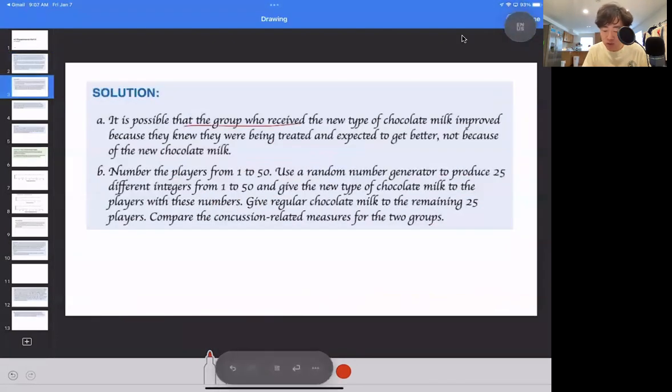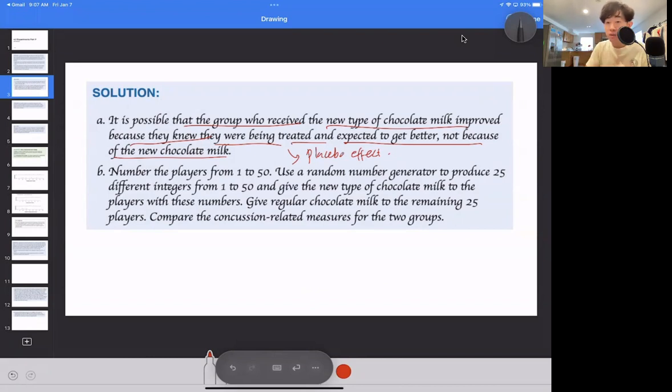So it is possible that the group that received the new type of chocolate milk improved because they knew that they were being treated and expected to get better, not because of the new chocolate milk. This is called a placebo effect. We'll go over that later. It's the psychological effect that comes from just knowing that you're taking a treatment, a pill, chocolate milk in this case, and it's not the effect of the treatment.